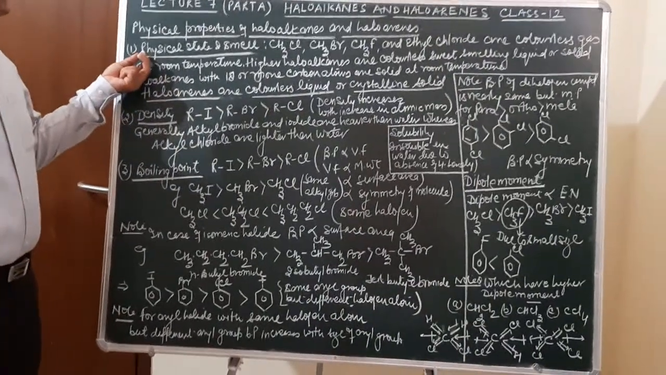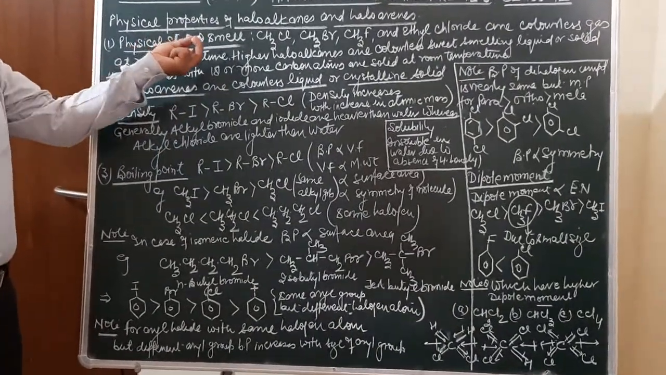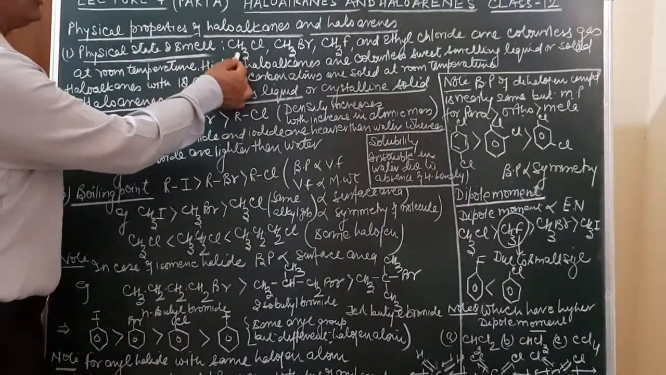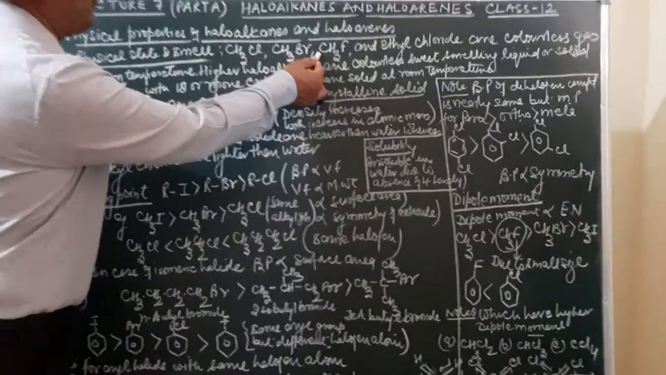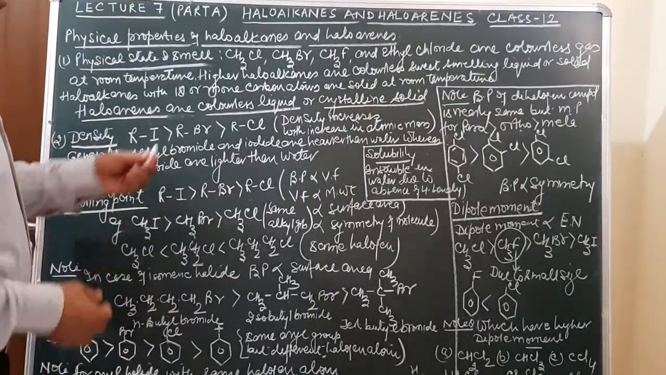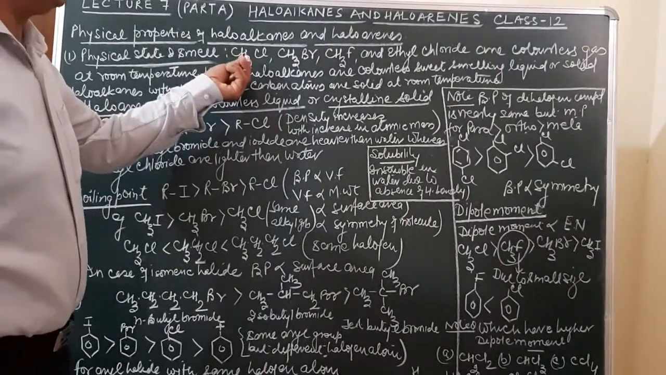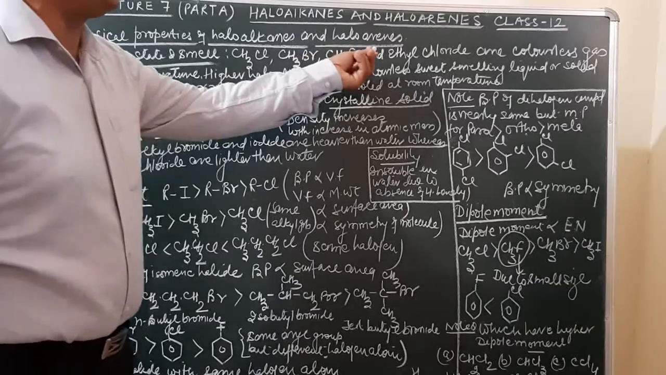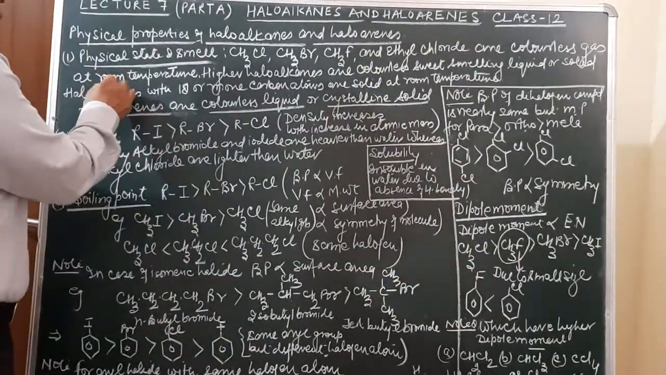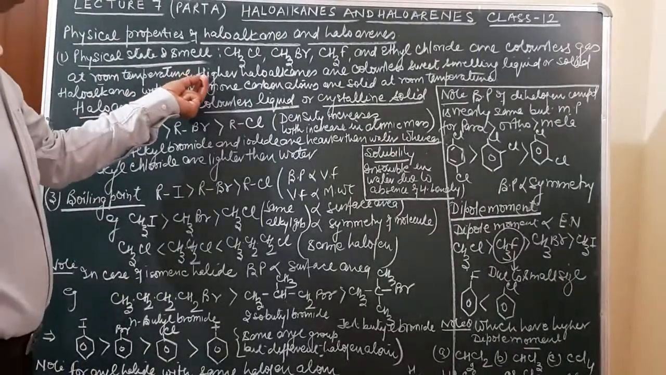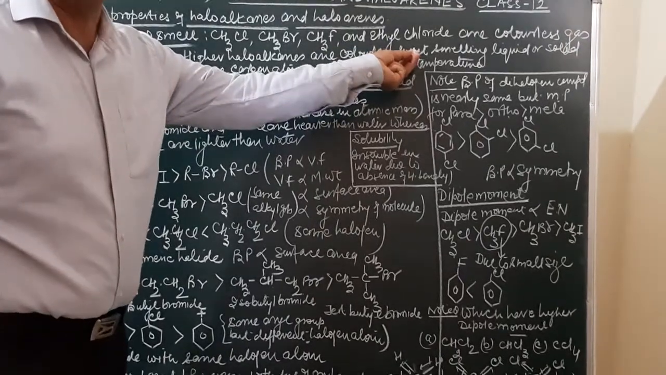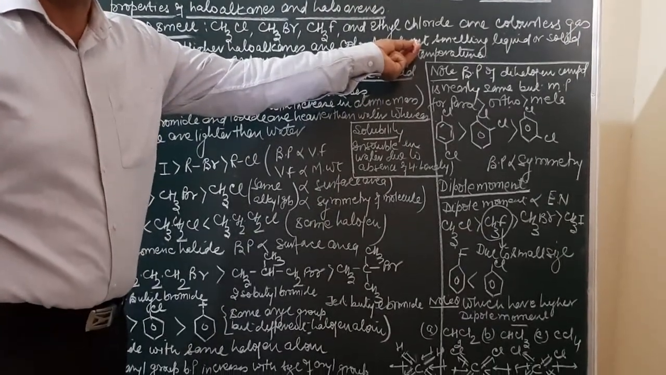In physical properties, as far as physical state and smell are considered, lower haloalkanes like methyl chloride, methyl bromide, methyl fluoride and ethyl chloride are colorless gases at room temperature. Higher haloalkanes are colorless, sweet smelling liquids. So lower haloalkanes are gases.